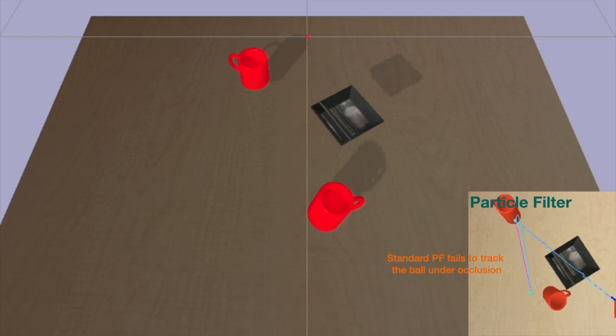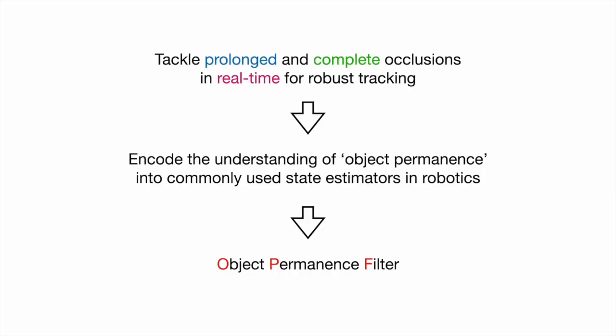In the real world, these kinds of occlusions happen even more frequently, such as when we put the laptop into the bag and go to class. Although existing neural network methods can handle some slight occlusions, with this kind of prolonged and complete occlusion, those methods would also fail, resulting in bad tracking performance. We will show some videos on that later. So that serves as the motivation for this work.